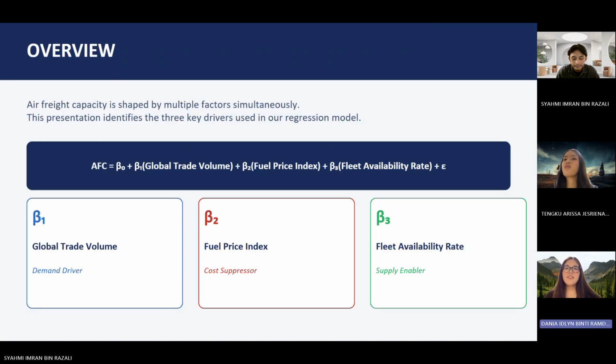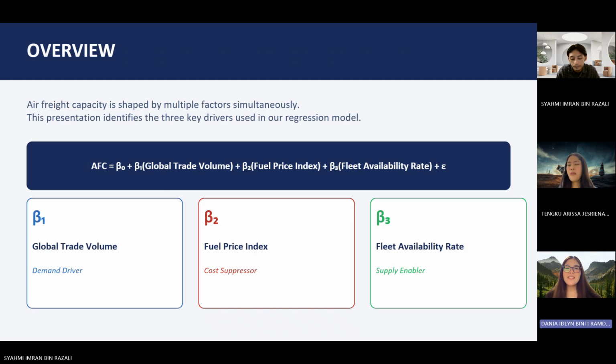So, air freight capacity refers to how much cargo airlines can actually move within a given period. Unlike passenger demand, it's shaped by several forces at once, not just one. So that's why we use multiple regression. Our model looks like this.